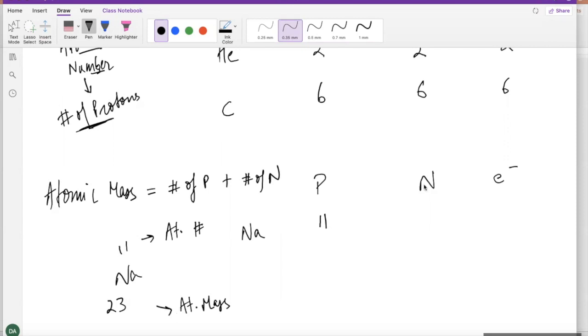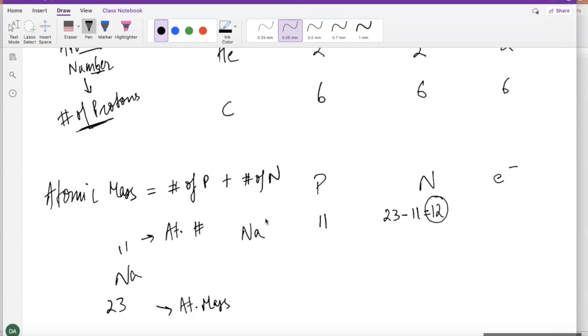So now, guys, for finding neutrons, it is going to be equal to the mass number minus atomic number. So your mass number is 23 minus 11, which is the number of protons. This is going to be equal to 12. So that is your answer. That's the number of neutrons you got. How many electrons does sodium have? Is sodium neutral?